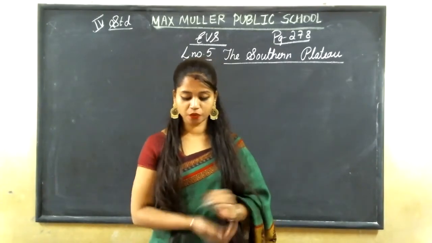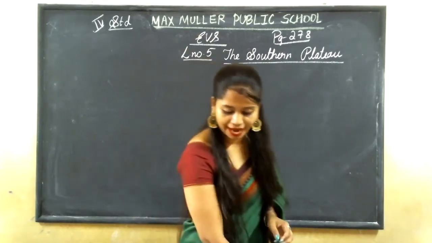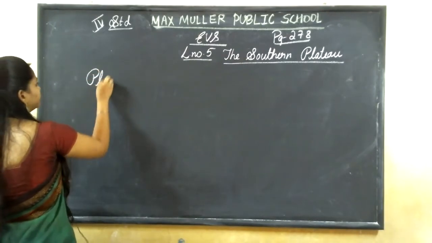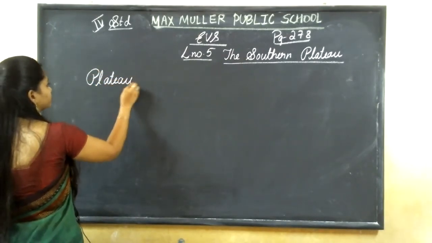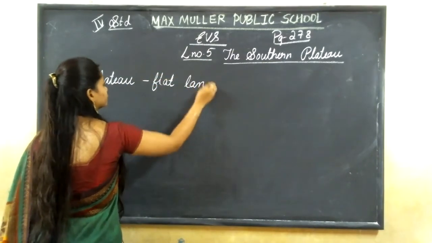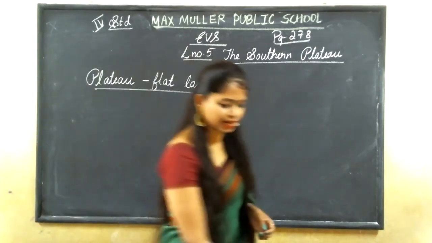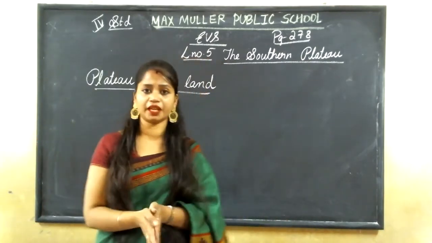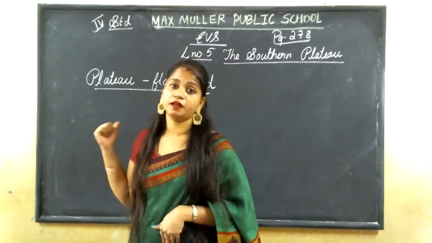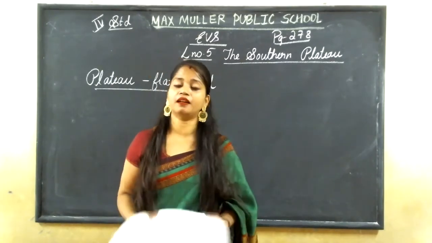See, plateau means what? A plateau is a flat land. Southern Plateau is a flat land. Here we can't see any hills or mountains. The place is flat, for that we call it a plateau. Plateau means a flat land.